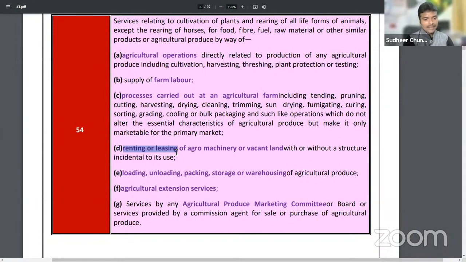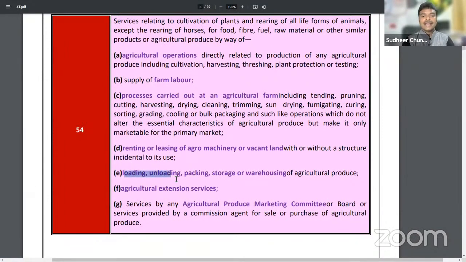I have a tractor. That tractor, for the purpose of cultivation, I have given on rent to a farmer. So the farmer is paying 2,000 rent to me. Whether this 2,000 rent will be liable to GST? No, this 2,000 rent will not be liable to GST because renting of agro machinery will not be liable to GST.